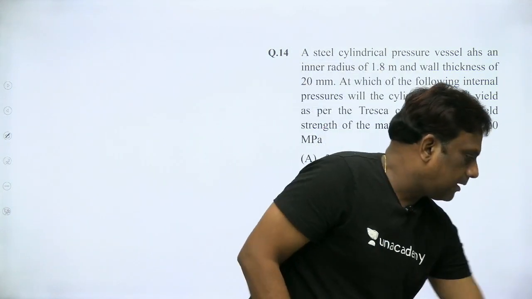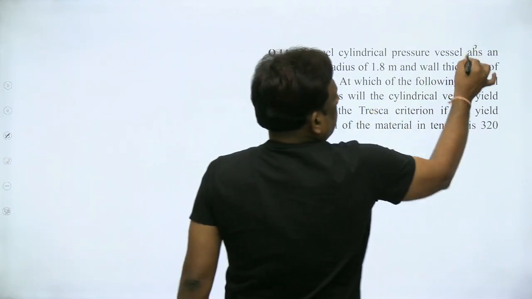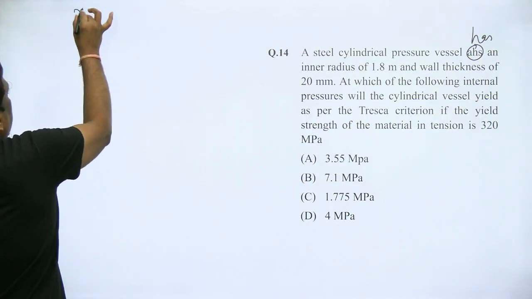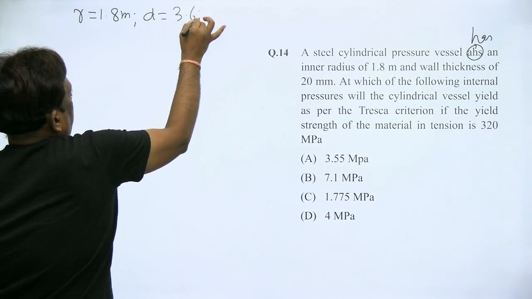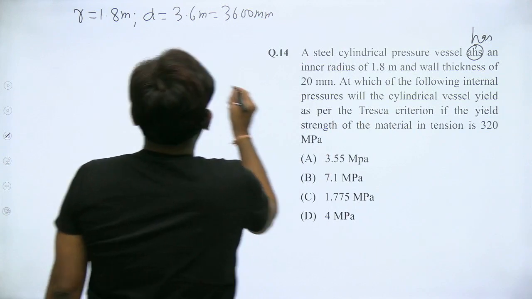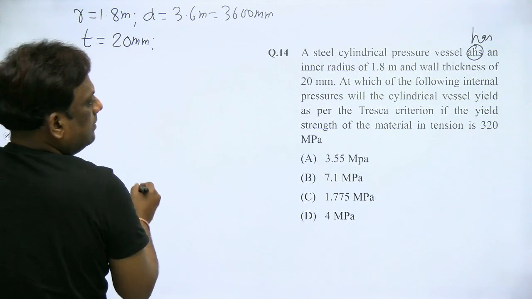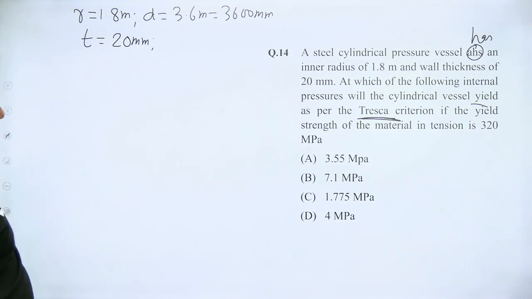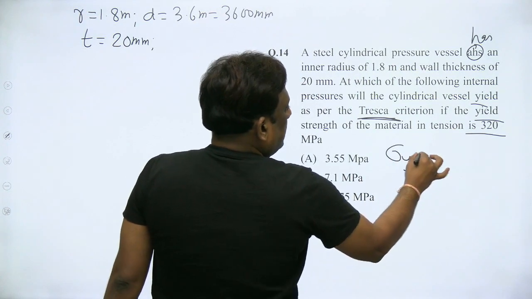Let's try to do this. A steel cylindrical pressure vessel has a radius of 1.8 meter. So the diameter is 3.6 meter or 3600 mm. Okay. Wall thickness is 20 mm. Again he is asking yielding by Tresca. Tresca is what? Maximum shear stress. And the yield stress under tension is 320.